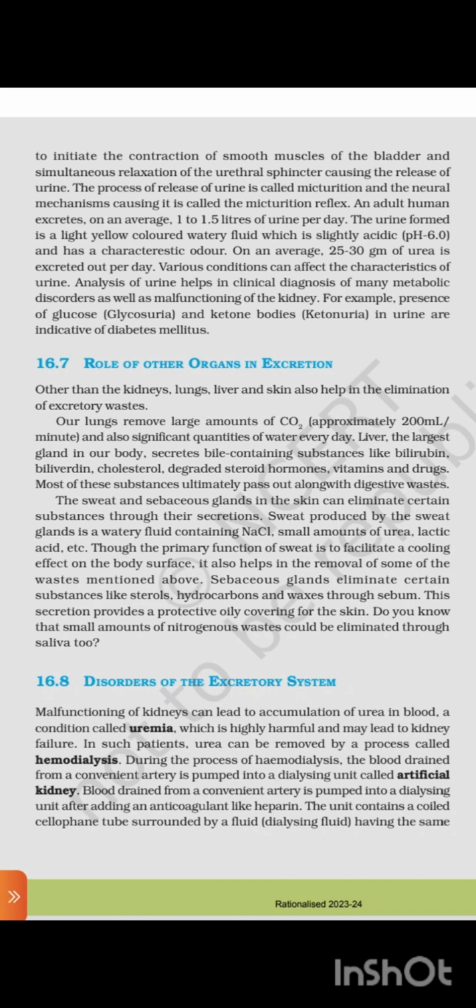Sebaceous glands eliminate certain substances like sterols, hydrocarbons, and waxes through sebum. This secretion provides a protective oily covering for the skin. Do you know that a small amount of nitrogenous waste could be eliminated through saliva too?